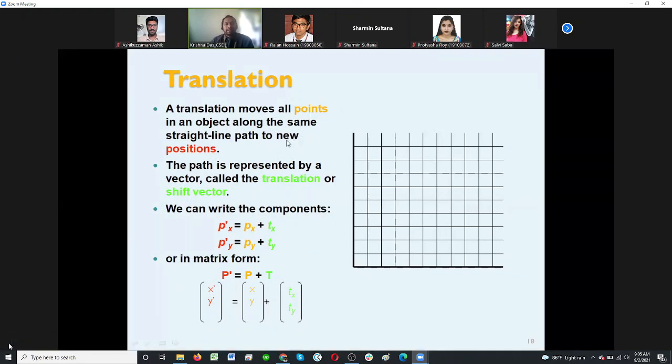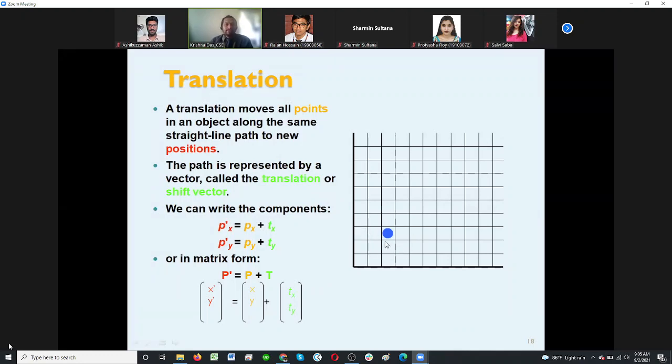Okay, let us check this one. Translation means moving all points of an object along the same straight line path to a new position, which is easy to understand. The blue point represents an object. We know an object, like the house we just saw, consists of hundreds of points, but just for understanding the function, we consider a single point representing an object.